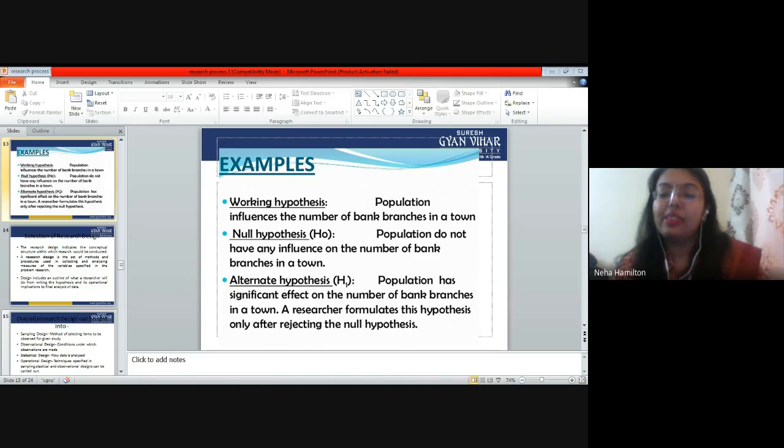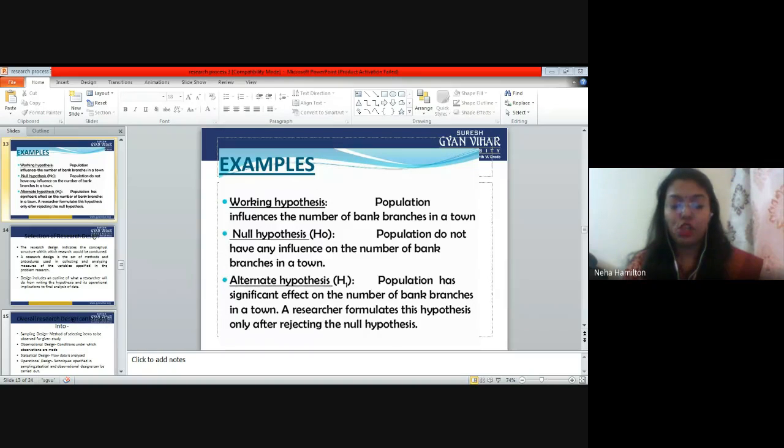And through statistical techniques, we are trying to prove the alternate hypothesis and we are going to reject the null hypothesis. Whatever data we collect will say that the population has an impact on the total number of bank branches. So we are going to reject this null hypothesis and accept the alternative hypothesis.